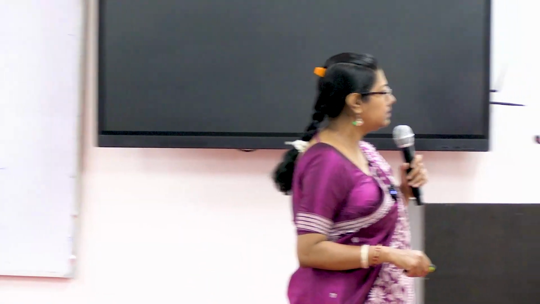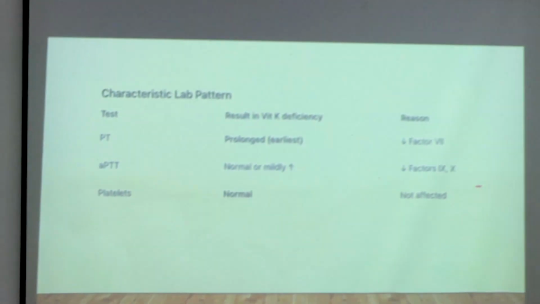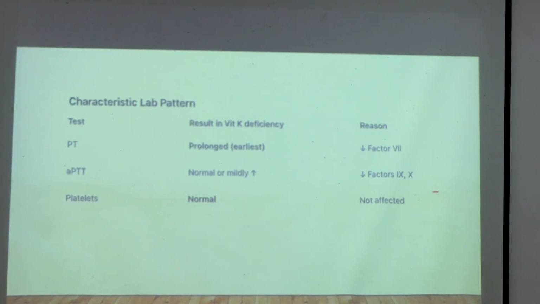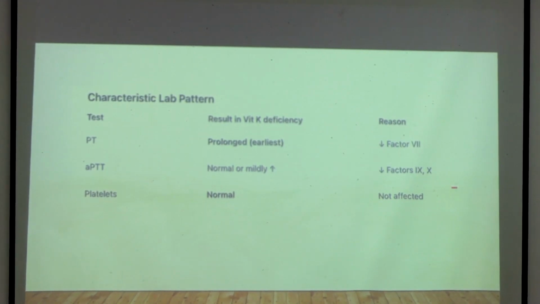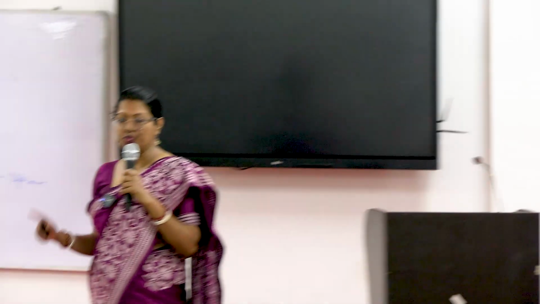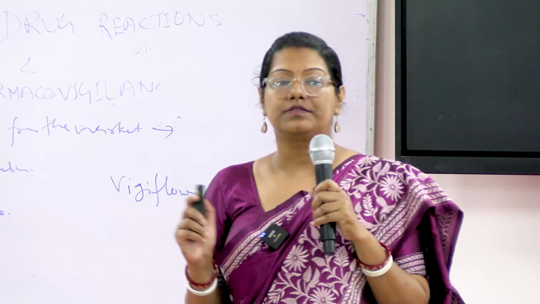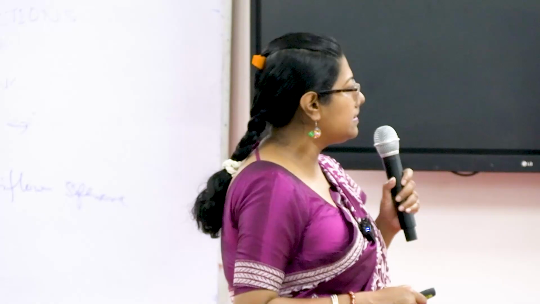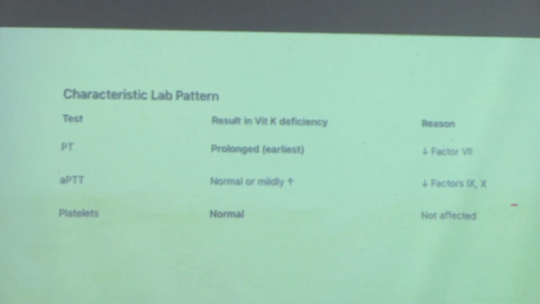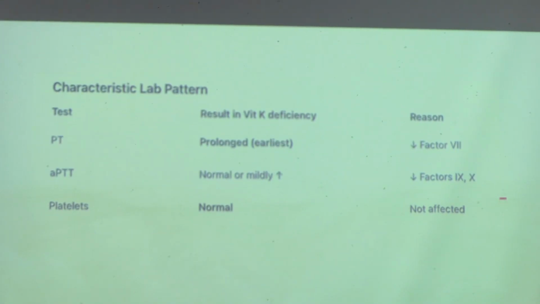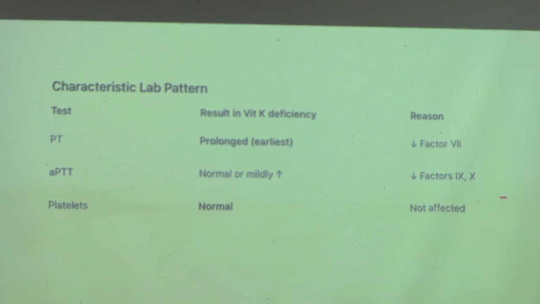So, laboratory investigations in vitamin K deficiency. Again, the PT is the earliest marker to get prolonged. Why? Because I told you what are the 4 coagulation factors where for gamma carboxylation we need vitamin K, that is 2, 7, 9 and 10. So 7 is primarily responsible for the extrinsic pathway. Whenever there is any defect in the extrinsic pathway, the PT will get prolonged. That is prothrombin time. Similarly, the APTT will also get prolonged because factors 9 and 10 are also there in the gamma carboxylation. So basically, both PT and APTT will be increased, and the platelet count will be normal. It will not be affected.